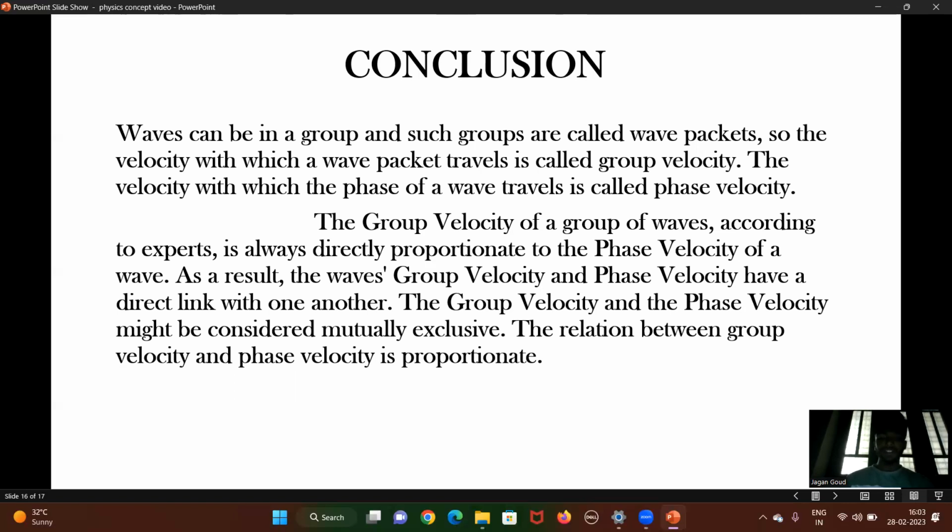The group velocity is directly proportional to phase velocity. This means when group velocity increases proportionately, phase velocity will also increase. When phase velocity increases proportionately, group velocity will also increase. Thus, we see the direct dependence of group velocity on phase velocity and vice versa.